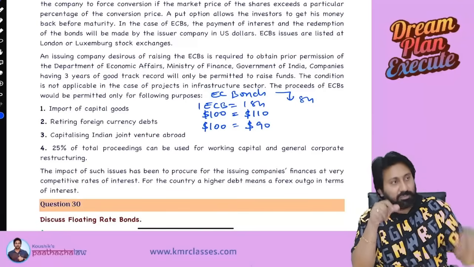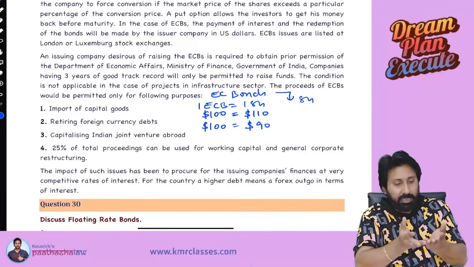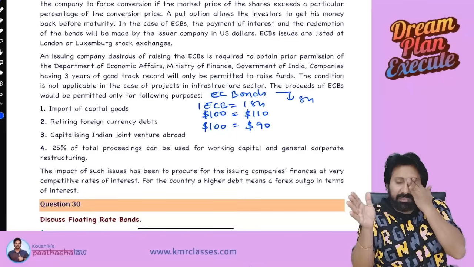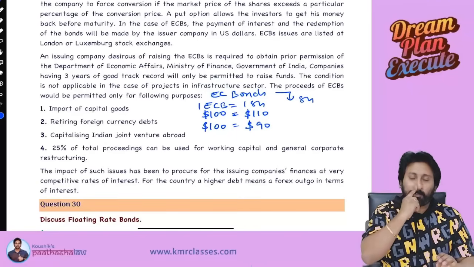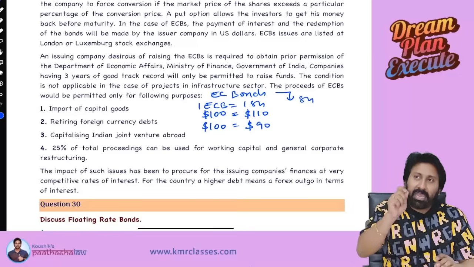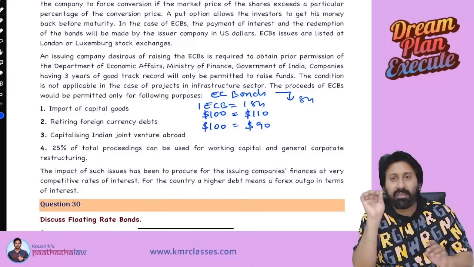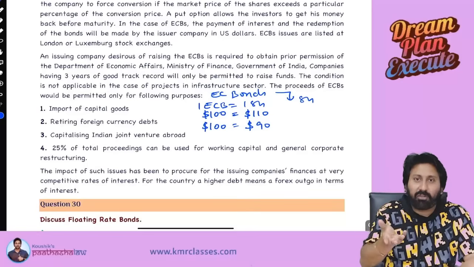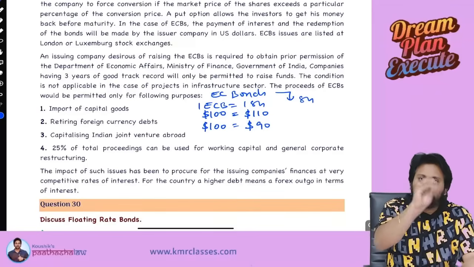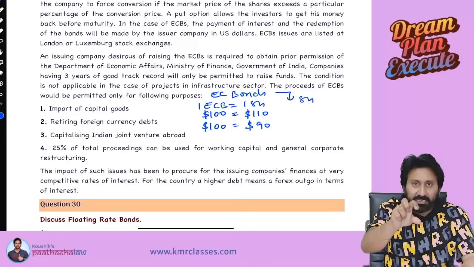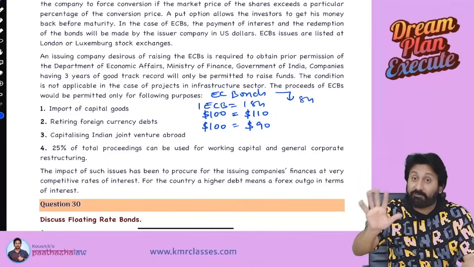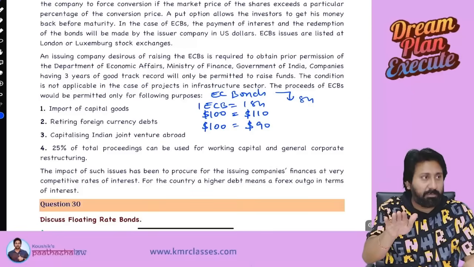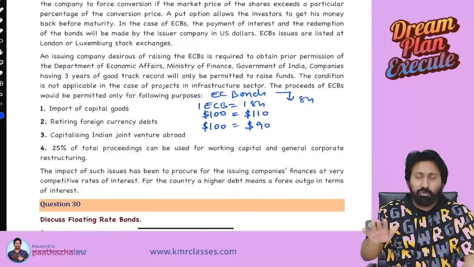I am an Indian company, and I issued Euro convertible bonds. Someone invested outside India. He now has a bond with him. The lock-in period is completed. Now he has two options. Number one, he can redeem with the company and get the $100 he paid. Normally with 5-year bonds, the principal is invested, every year interest is paid, and your principal comes back at the end. Like that, an Indian company issued a Euro convertible bond.